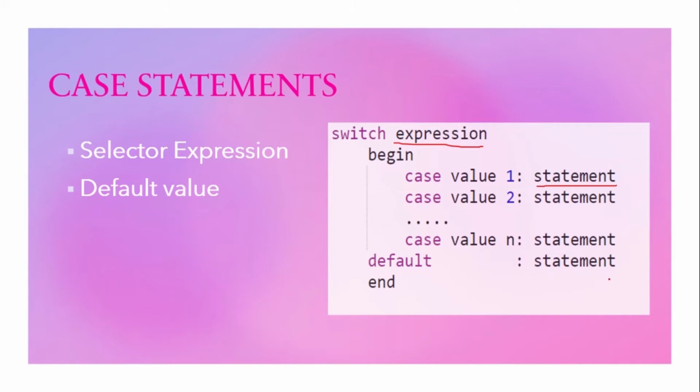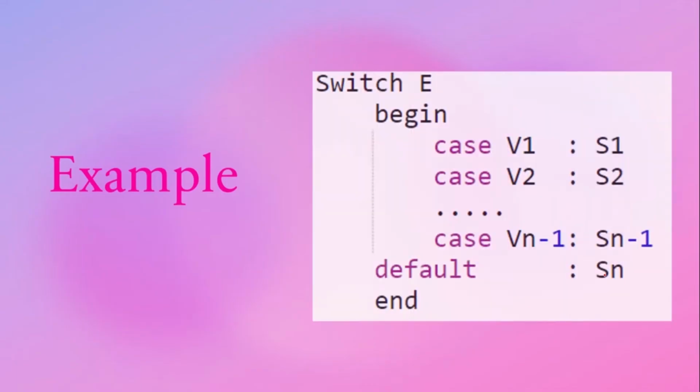So this is how a switch statement will be performed. Now consider the statement: switch E begin case V1 S1, case V2 S2, and so on up to case Vn-1 Sn-1, and default contains statement Sn, end. This is a simple switch statement.